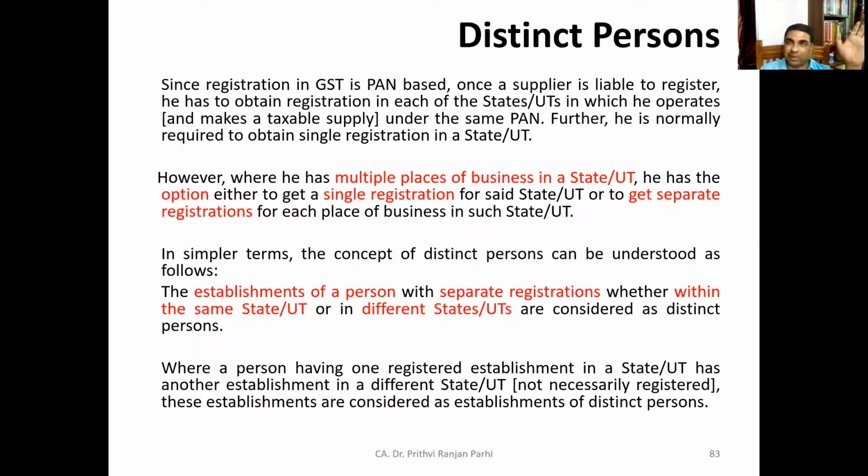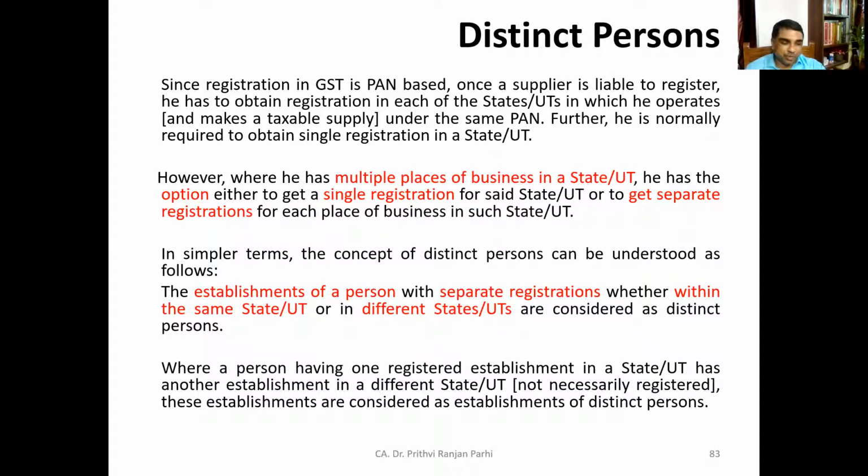That is point number one you have to understand. The second thing is that, normally, a supplier within the state obtains only one registration certificate. But in case he is doing business in multiple places within the state or territory, he still has an option either to go for a single registration or to get separate registration for each of these places of business within the state.